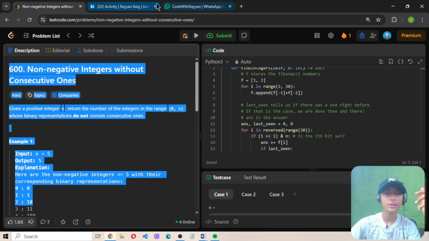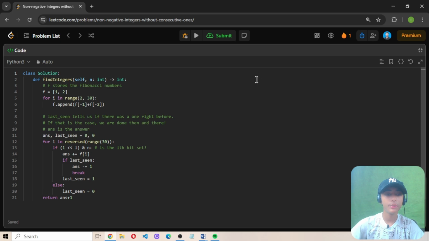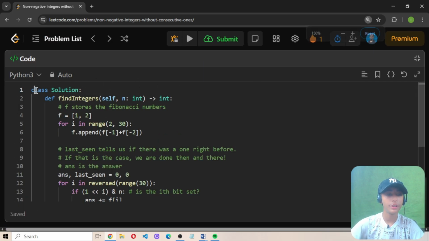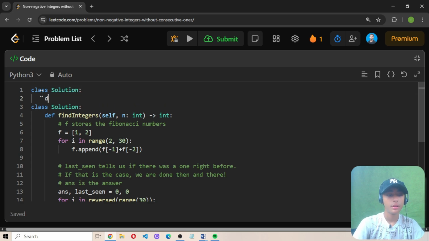So anyways, let's try to solve this question. First of all, we define a class Solution. Then we define the def keyword, in which I define findIntegers, with n: int, returning int.